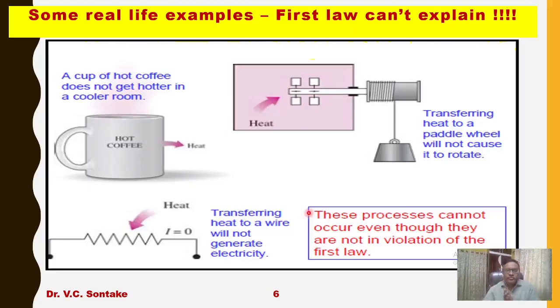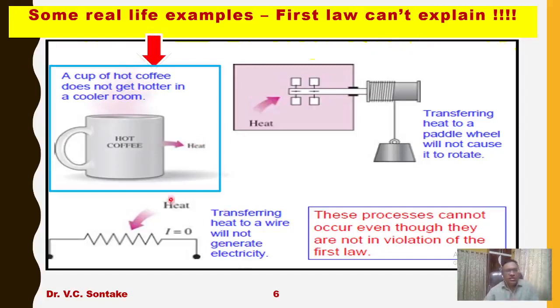Now, using our concept of the first law of thermodynamics, let us try to explain some real life examples, and some of these processes the first law actually can't explain. So the very first example is a cup of hot coffee kept in a colder room.